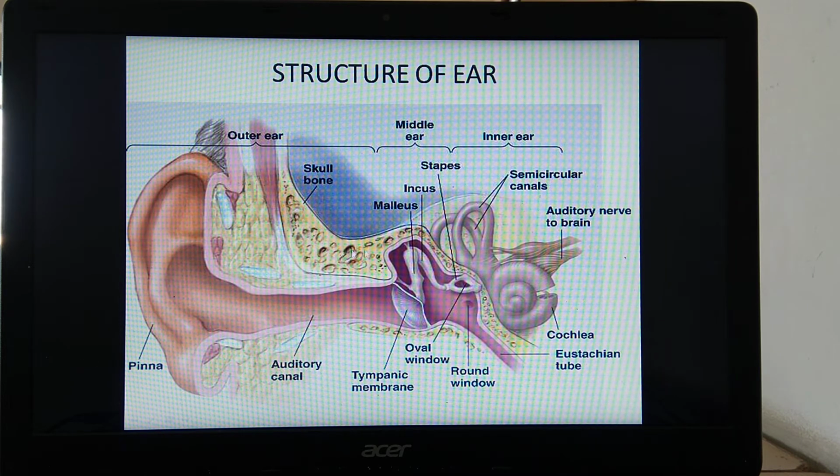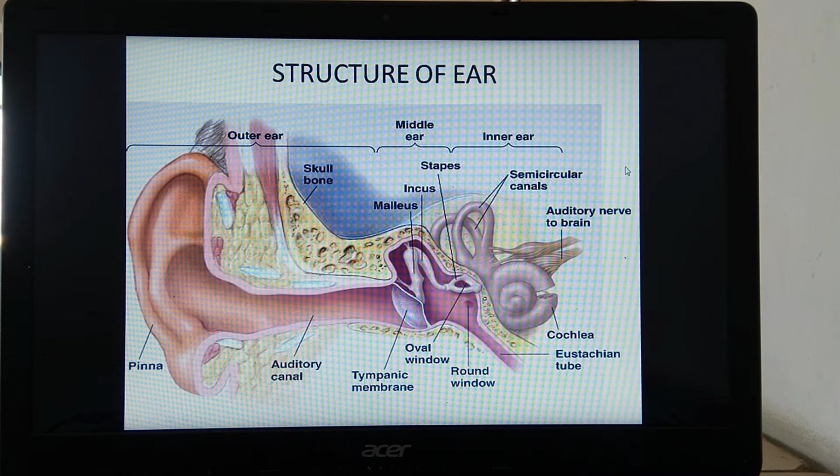We have seen that the basilar membrane is present. On the basilar membrane, the organ of Corti is present, consisting of sensory hair cells, and over that the tectorial membrane is there. So what happens? The sound vibrations go to the basilar membrane, to the hair cells, to the tectorial membrane, and from the tectorial membrane to the afferent neurons through the auditory nerve. Through the auditory nerve, these sound waves are converted into impulses, and these impulses are carried to the auditory area of the brain.